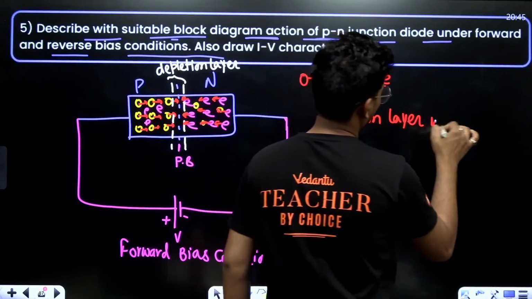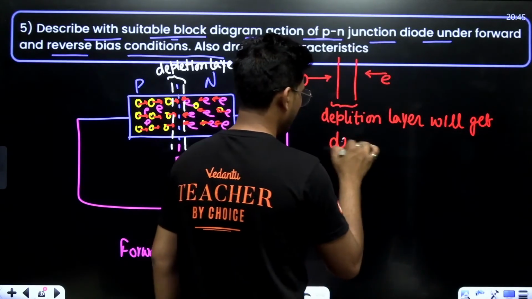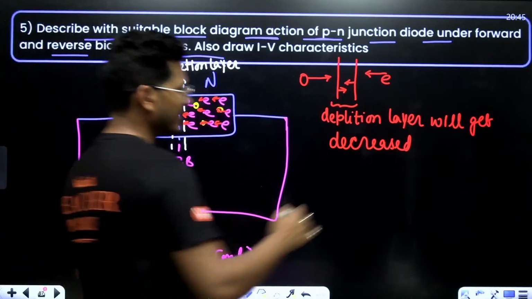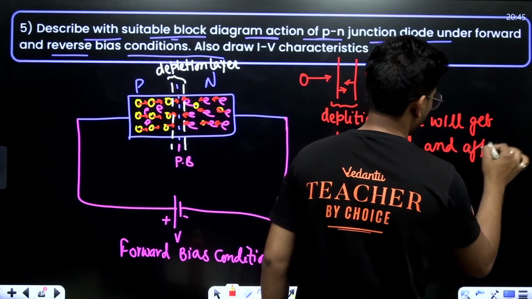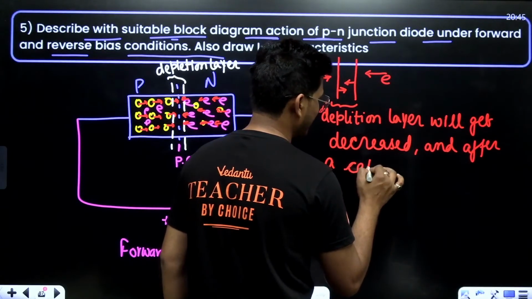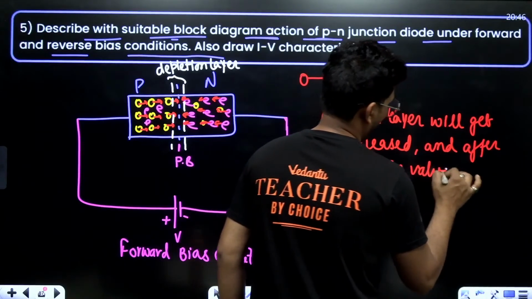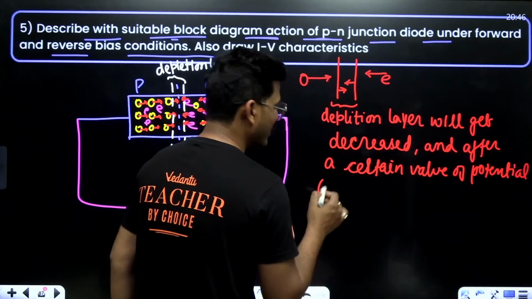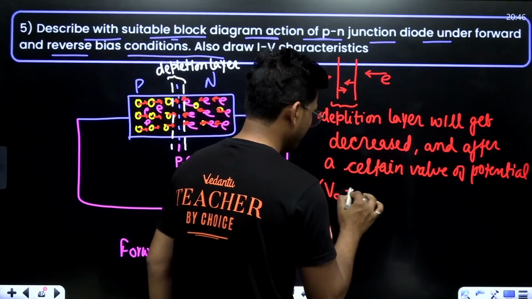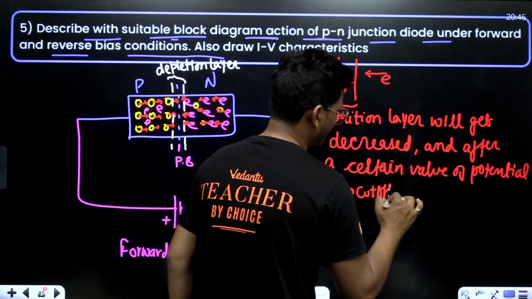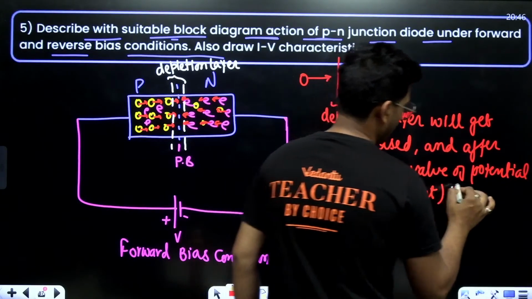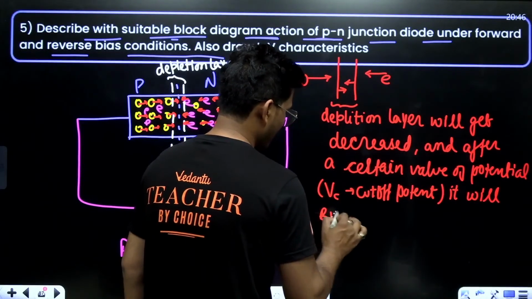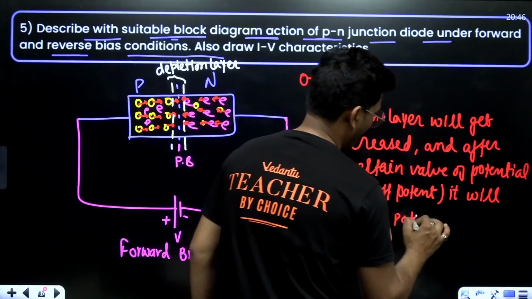The depletion layer will get decreased, and after a certain value of potential, that is called the cut-off potential, VC, it will break the potential barrier.